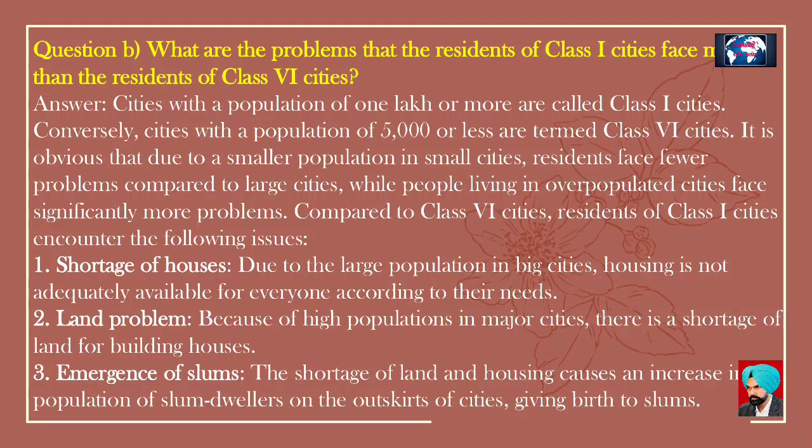1. Shortage of houses. Due to the large population in big cities, housing is not adequately available for everyone according to their needs. 2. Land problem. Because of high populations in major cities, there is a shortage of land for building houses. 3. Emergence of slums. The shortage of land and housing causes an increase in the population of slum dwellers on the outskirts of cities, giving birth to slums.